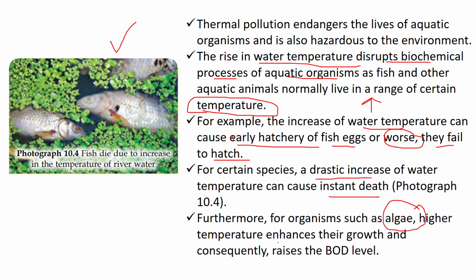Okay, so algae, higher temperature enhances their growth. Okay, sebab algae ini berfotosintesis. So consequently, kalau dia orang ni terlampau bloom, remember in the previous video we talk about eutrophication, we talk about alga blooming. Kalau this enhances their growth, what happens next is that it's going to raise the BOD level. Okay, remember BOD level high is not something good. It means that the oxygen demand is high and that oxygen dissolved in the river ataupun in the body of water is less. So that means it's an indicator telling us that the water is polluted.